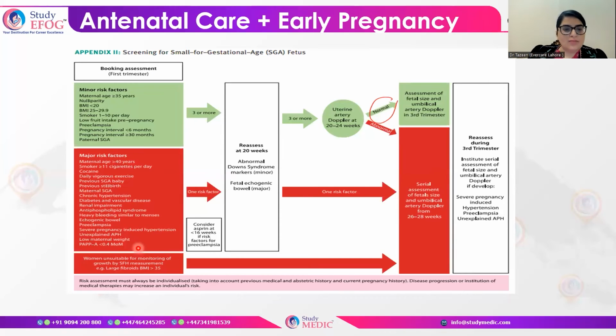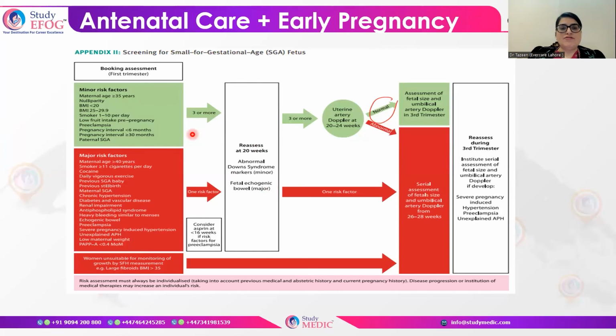preeclampsia, severe pregnancy-induced hypertension if it is there, then low maternal weight and pregnancy-associated plasma protein if it is less than 0.4. You have to remember that this is actually a major risk factor. Another situation is if you are unable to find the symphysiofundal height in the patient, that is also important, which you have to keep in mind.